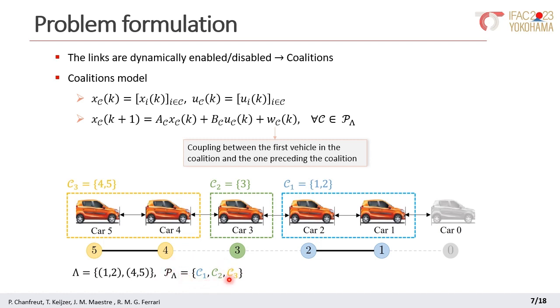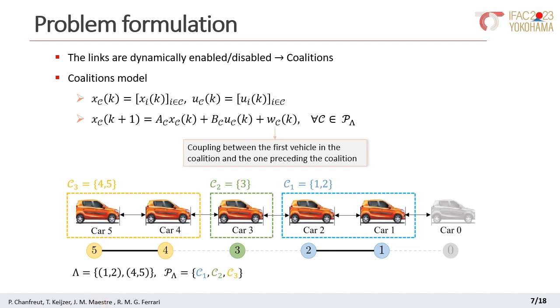So considering the model we have presented for a single car, the model of each coalition can be simply defined by aggregating the dynamics of all the cars grouped together. In this regard, we define the state vector of the coalition of cluster C as the aggregation of all states of all the cars in the cluster, and similarly for the input vector. Note that now this WC represents the coupling of coalition C with the car in front. For example, for C3, composed of car 4 and 5, WC will be determined by the acceleration and input of the car in front, that is car 3.